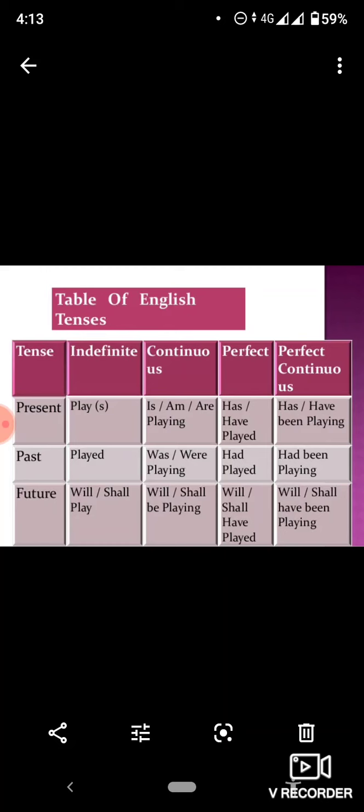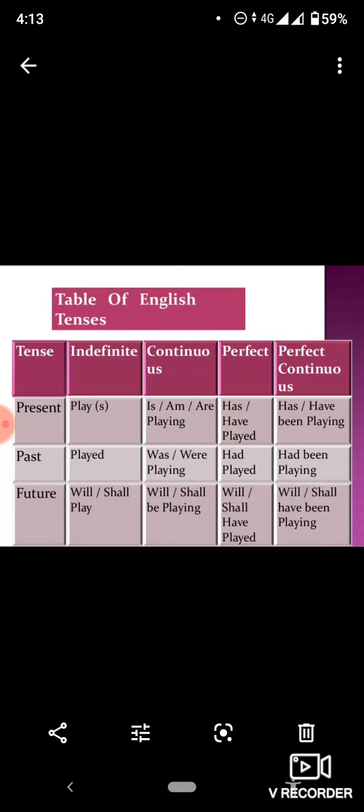In the past you have was, were plus first form of the verb plus ing. In the future tense you have the use of will, shall plus be plus first form of the verb plus ing. In the perfect form, present perfect, you have the use of has, have plus third form of the verb.